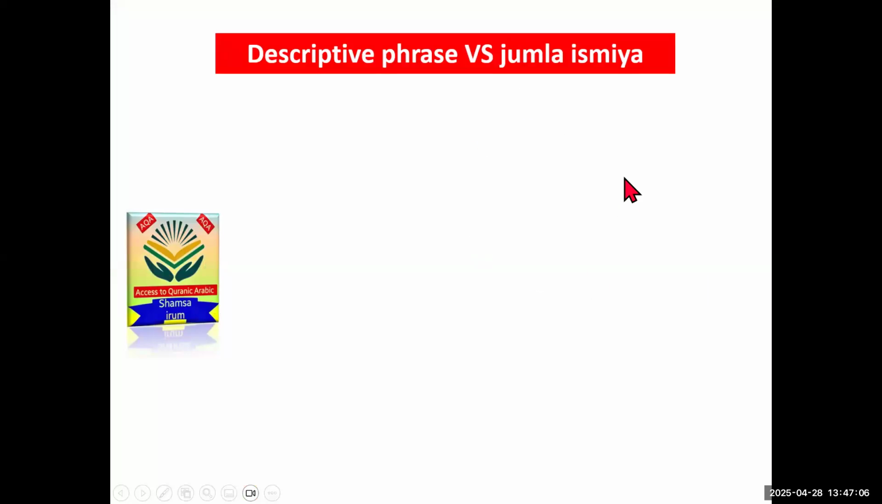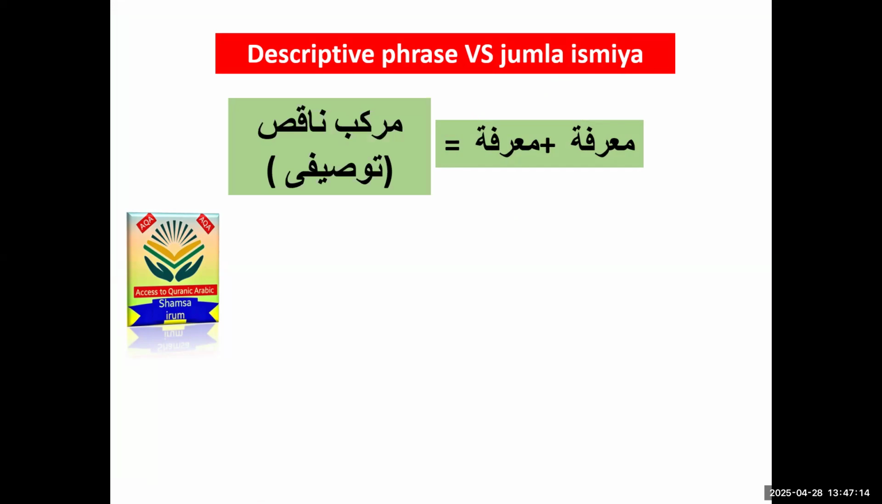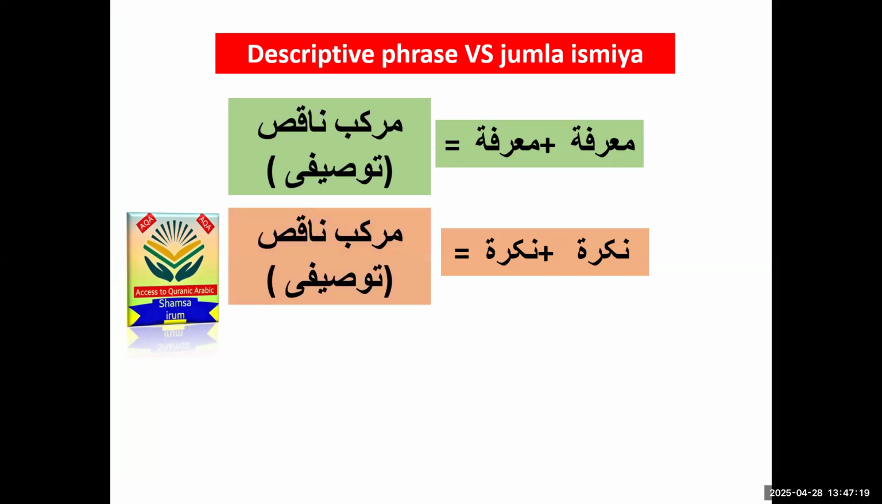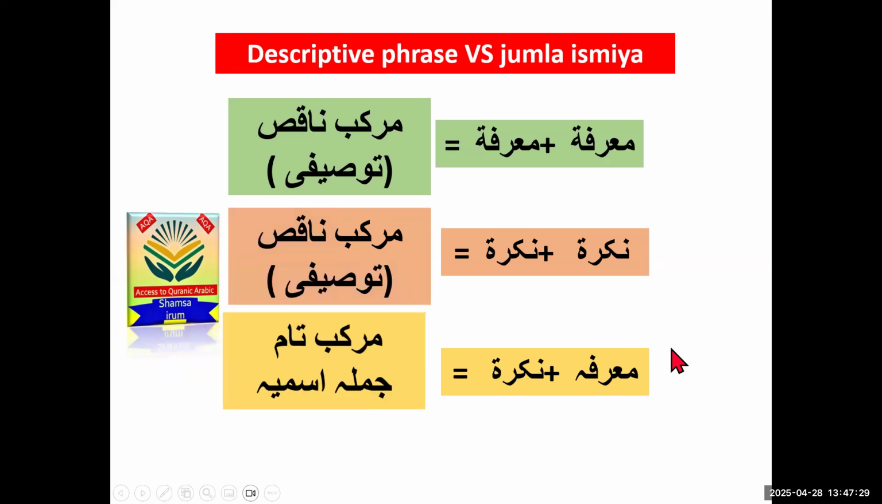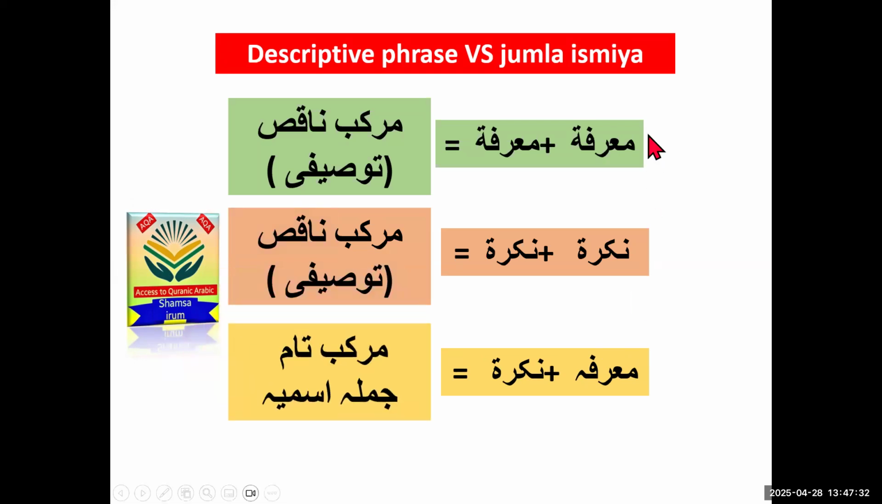Just a revision for the whole lecture on descriptive phrase versus jumla ismiya: if both parts are marifa, then it will be مركب ناقص, meaning توصيفي. If both parts are nakira, it is still the same, مركب ناقص توصيفي. But if the first part is marifa and the second part is nakira, the opposite, then it will be jumla ismiya, مركب تام jumla ismiya. If both parts are the same in definiteness, it is مركب ناقص. But if both parts are opposite to each other, then it will be jumla ismiya. This is how easy it is.